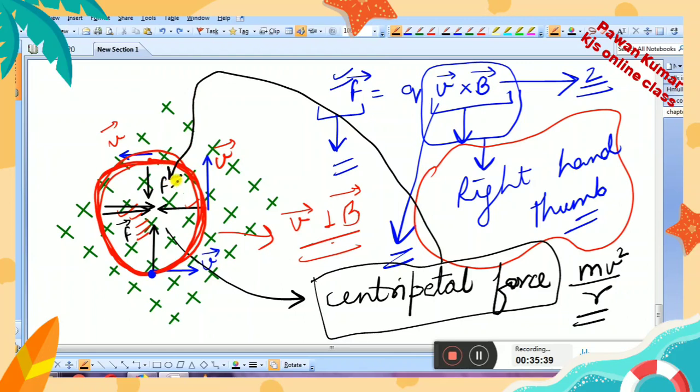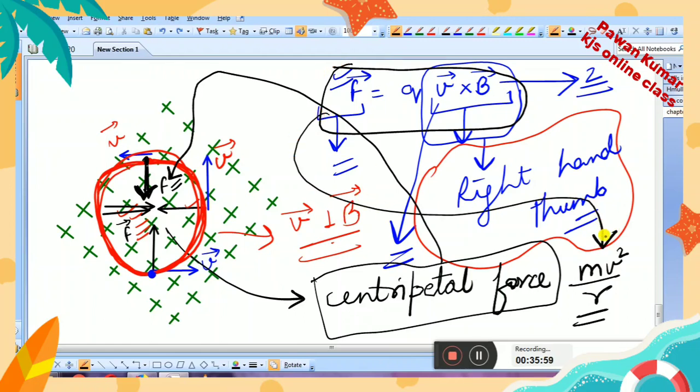That force is the force acting on the charged particle due to the magnetic field. This force will be equal to the centripetal force.